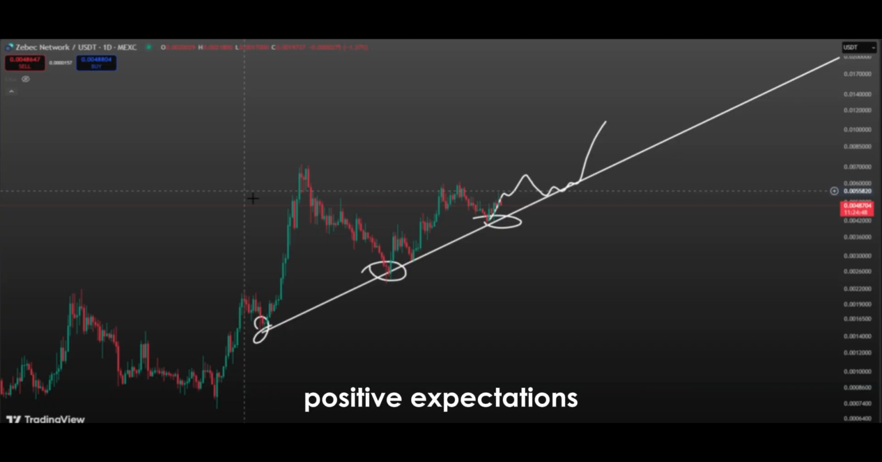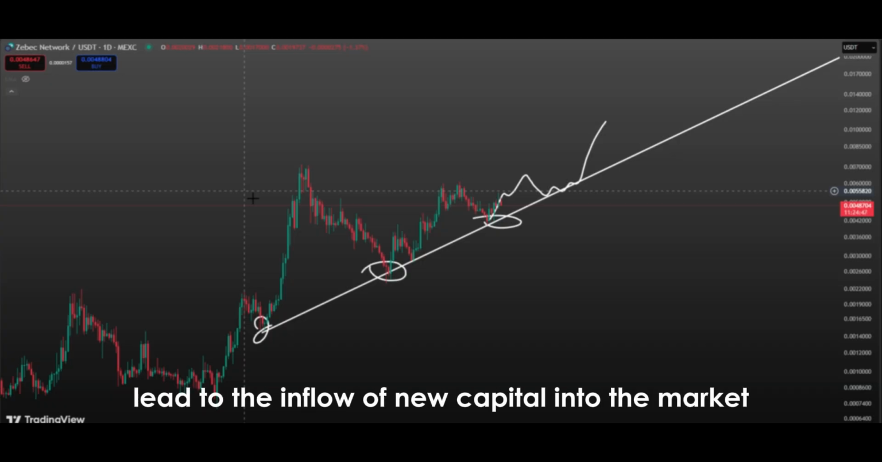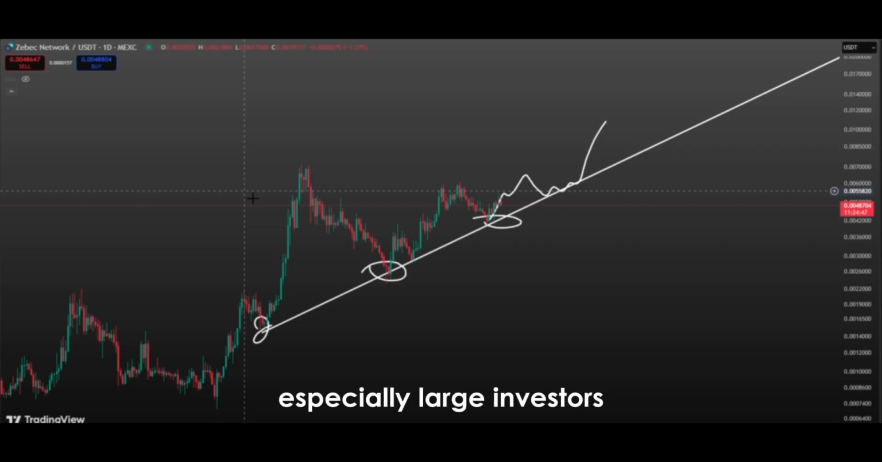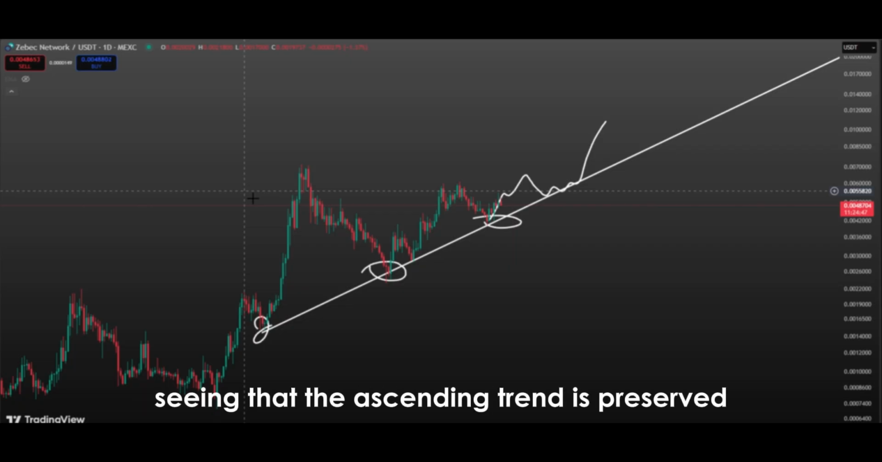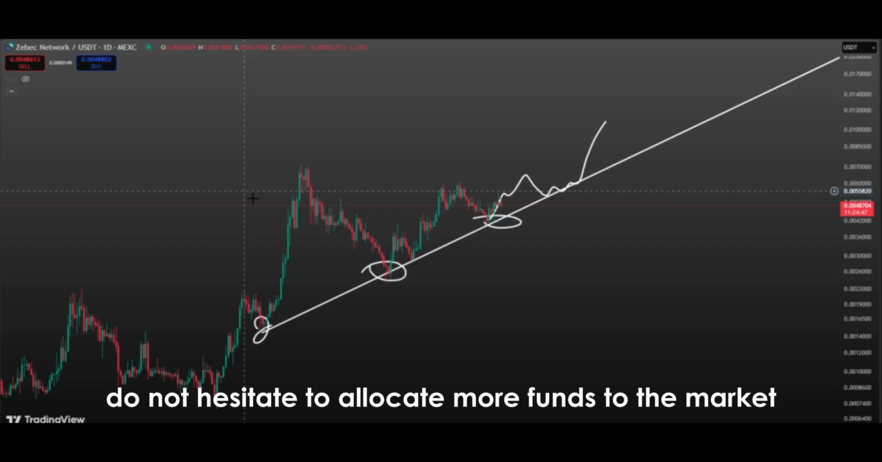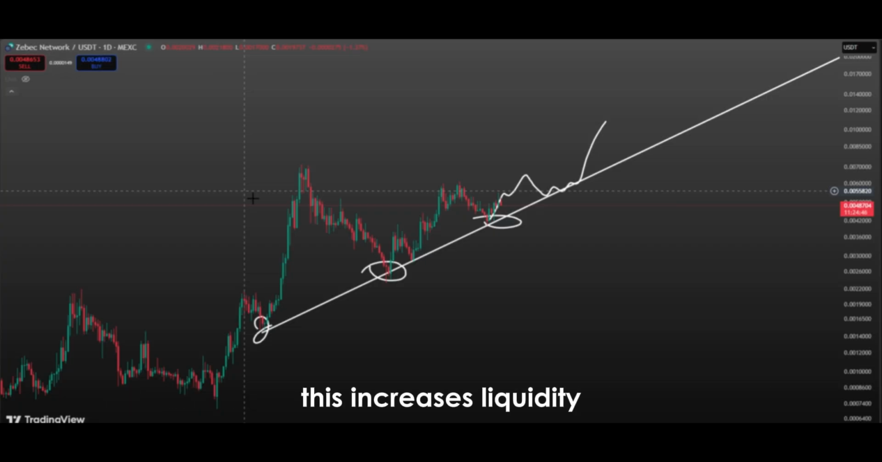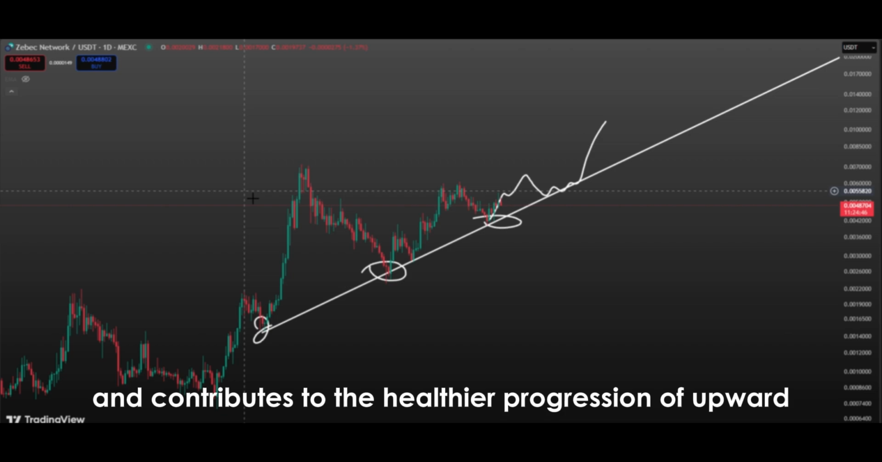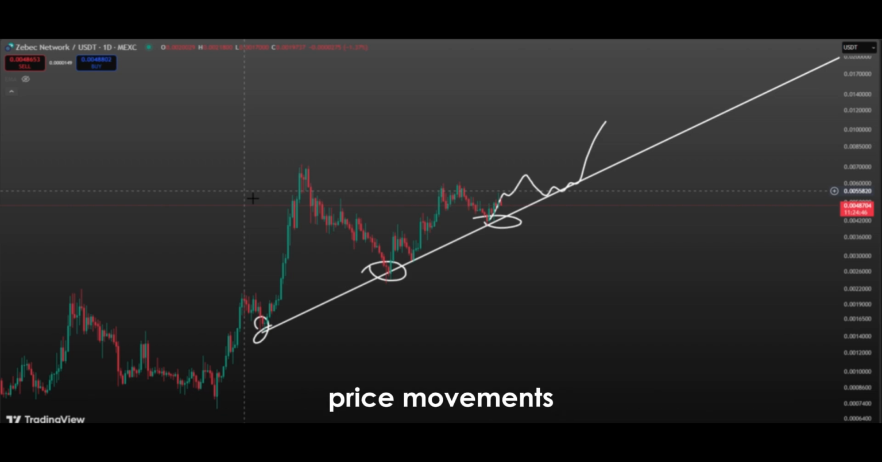Positive expectations lead to the inflow of new capital into the market. Especially large investors, seeing that the ascending trend is preserved, do not hesitate to allocate more funds to the market. This increases liquidity and contributes to the healthier progression of upward price movements.